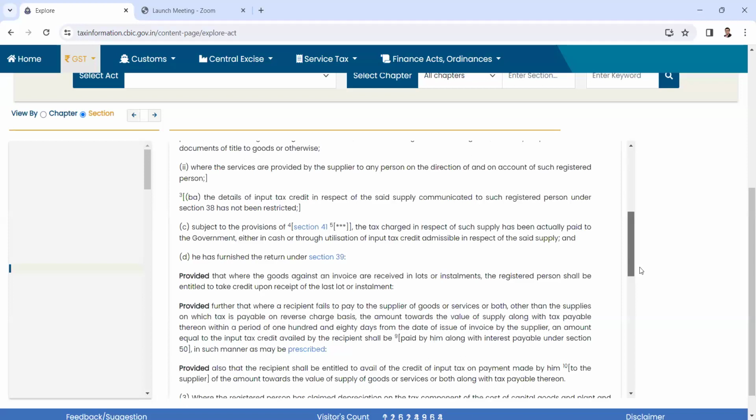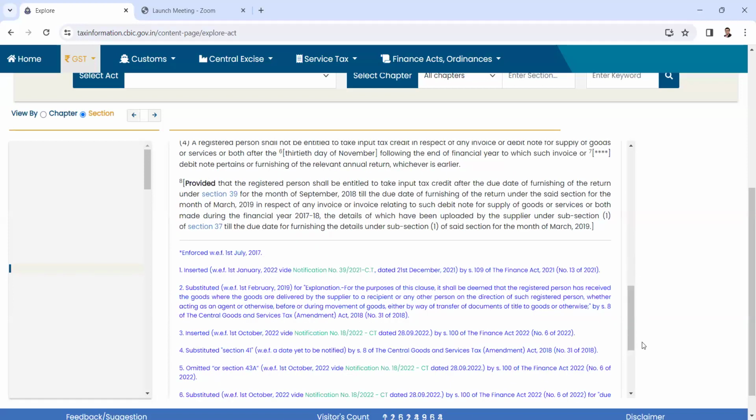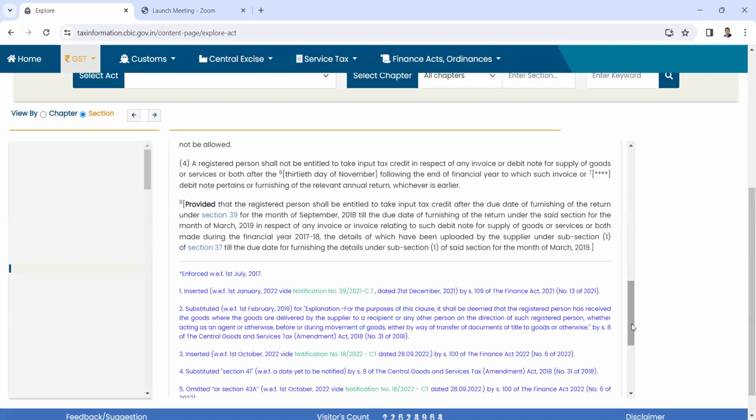So the delinking that happened for debit notes is a connectivity that we need to establish with Section 12 subsection 6. And second, the time of supply for a debit note is not existent apart from the scenario where it is covered under Section 12 subsection 6. So in all the other cases, debit notes do not have a specific time of supply. In all the other cases, time of supply is only there for the invoices.